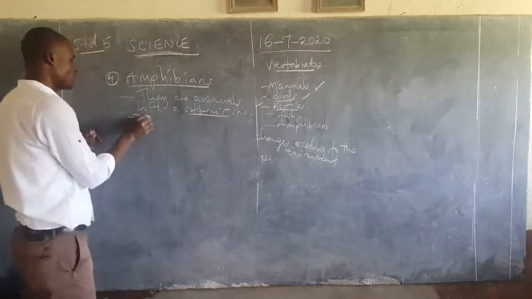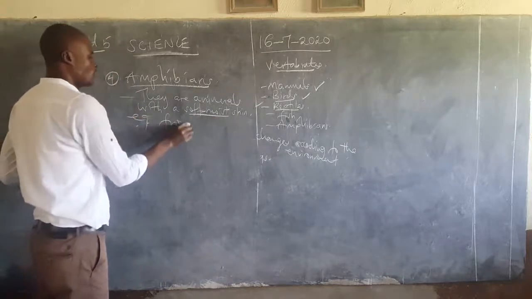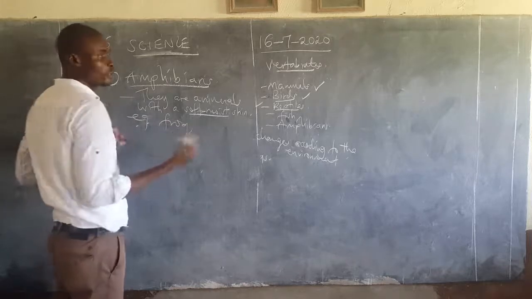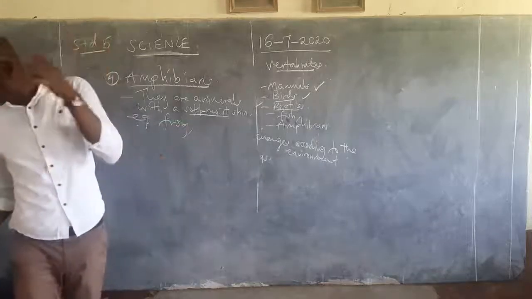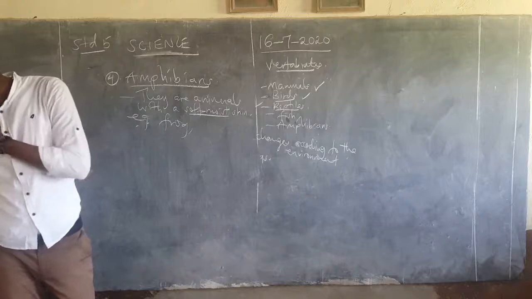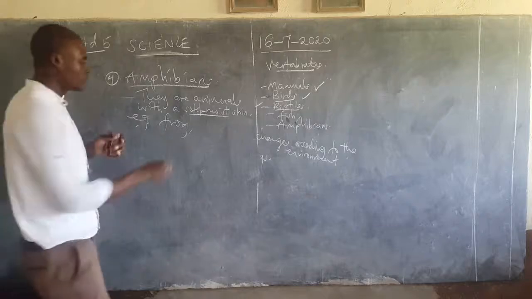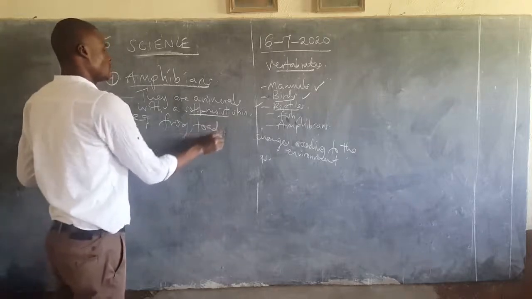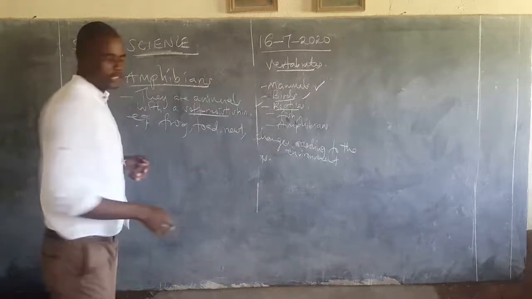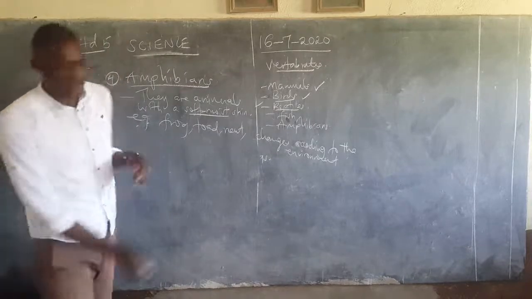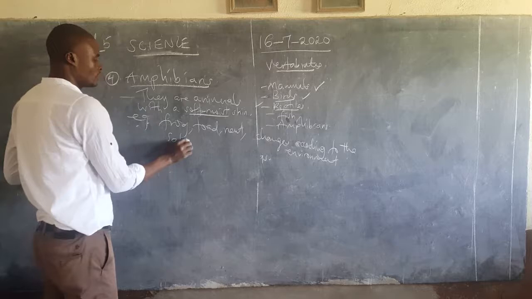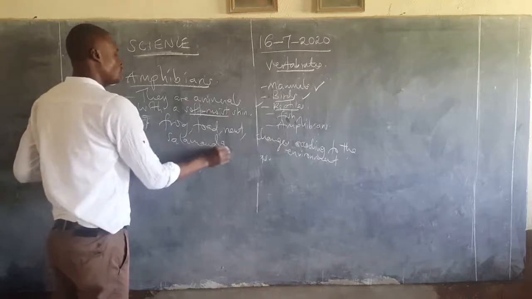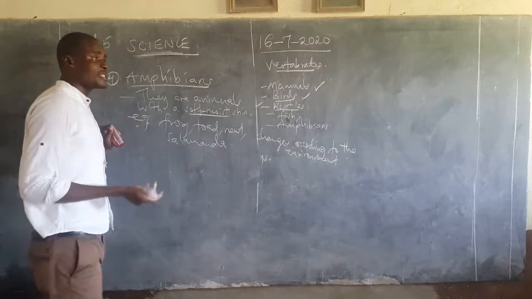A very good example here is a frog. A frog is small, then a big frog is normally known as a toad. We have a toad, newt, and then lastly we have salamander. So you may be asked, where do you categorize salamander?